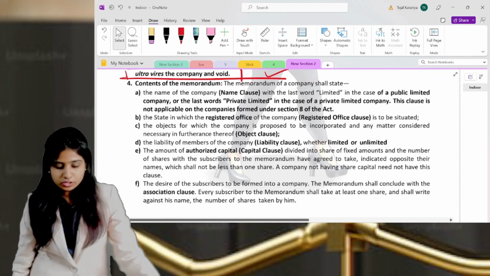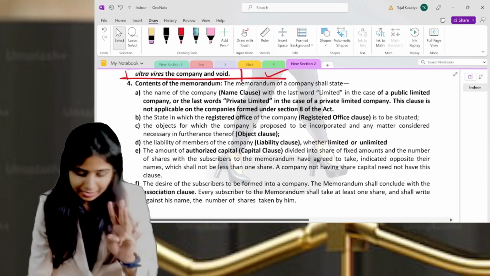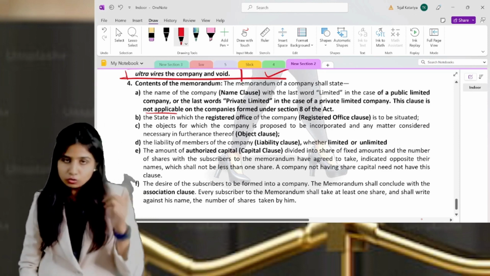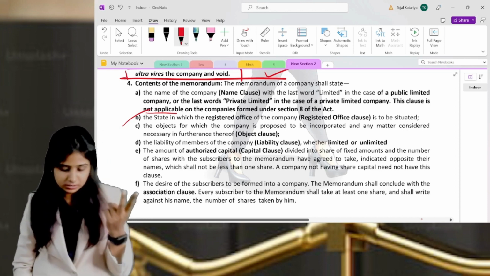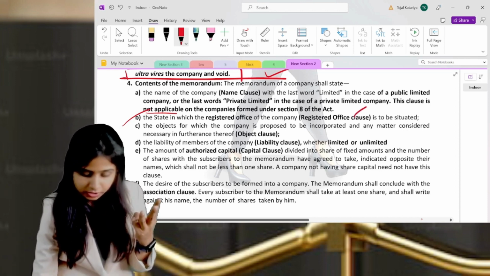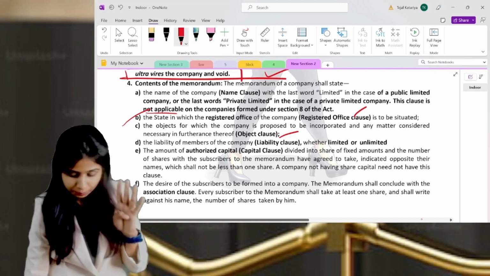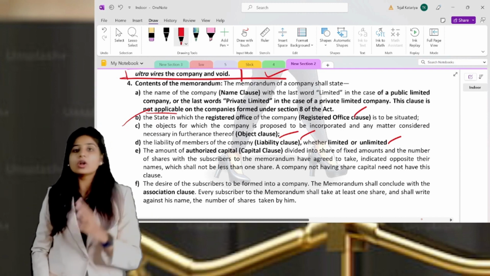First, the content is all about the name clause: publicly limited, privately limited, and in case of section 8, not applicable. So these are 3 lines which you will write in that clause. Second is the registered office clause; you're supposed to write the registered office place. Third is the object clause; you mention the objects of the company. Fourth is the liability clause; you write whether your liability is limited or unlimited.